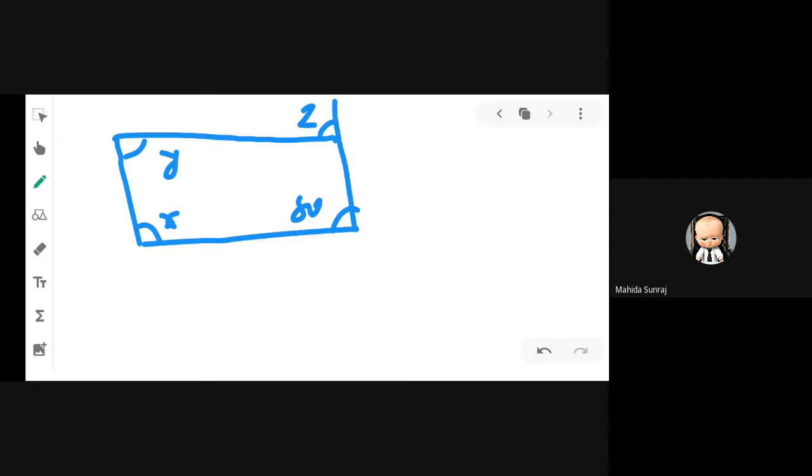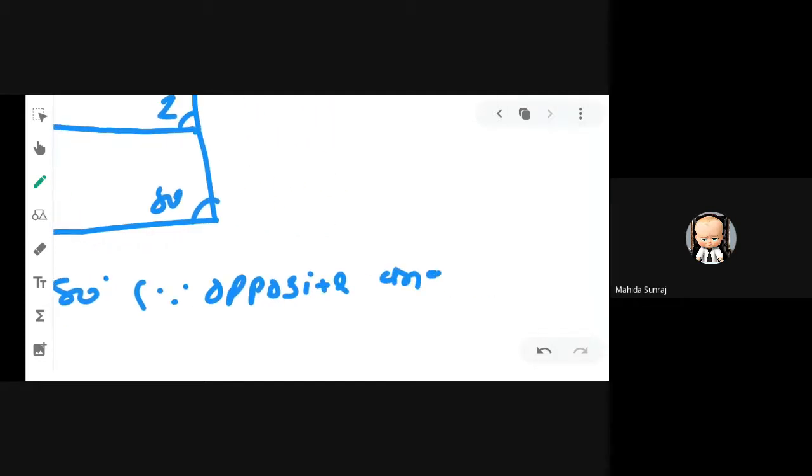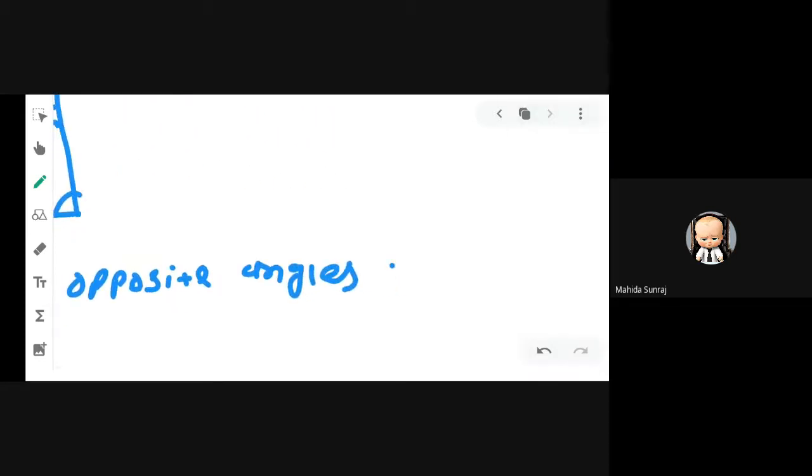Okay, see here. We know that in a parallelogram, opposite angles are equal. So you can clearly see here, 80 and y are opposite angles. So it means 80 and y are always equal. So we can say that y is equal to 80 degree because opposite angles are equal in a parallelogram. Yes or no?